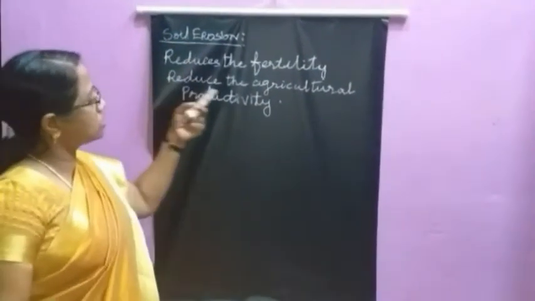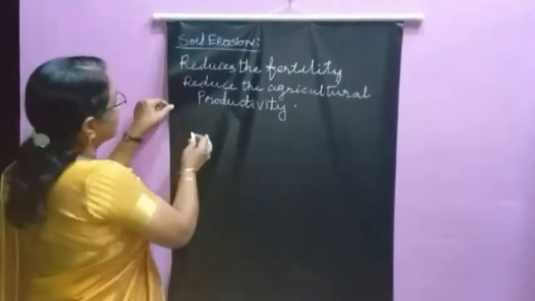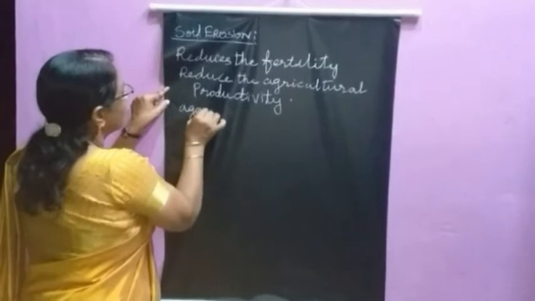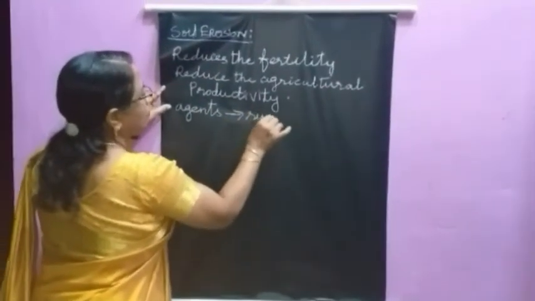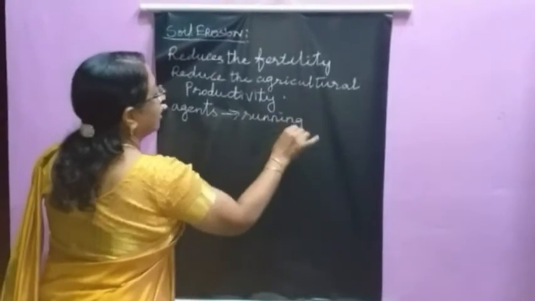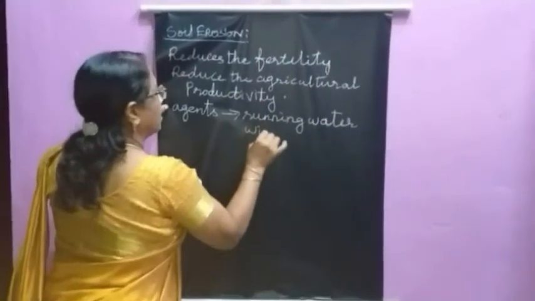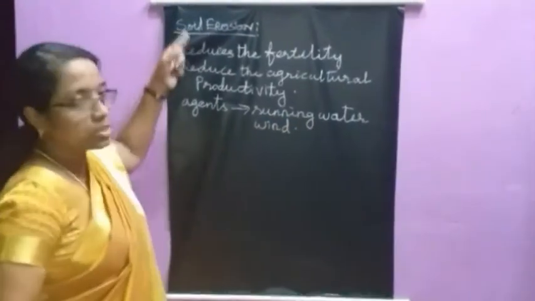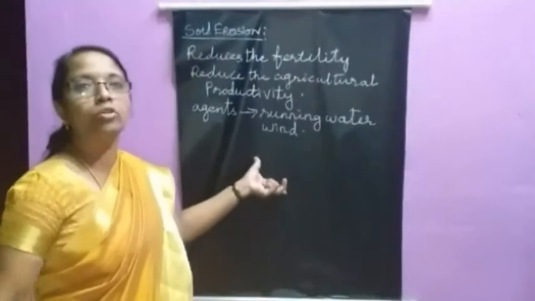These are the effects. Then what are the agents causing this soil erosion? There is running water, and the other one is wind. These are the agents causing soil erosion. There are some types, just understand the names.